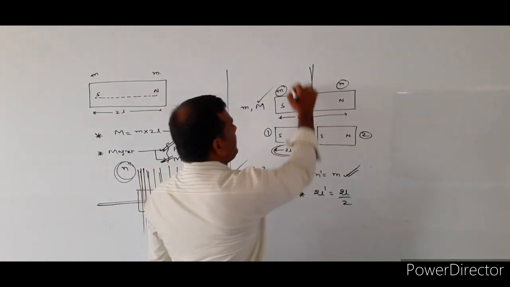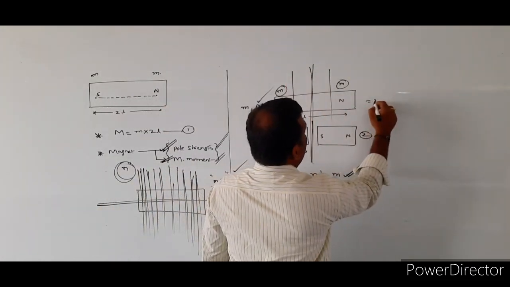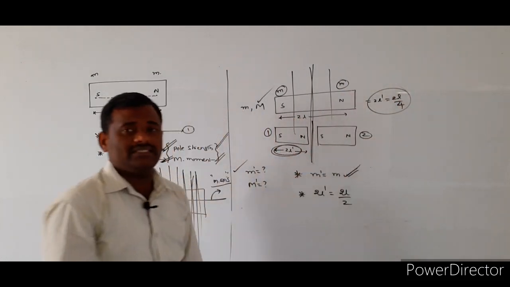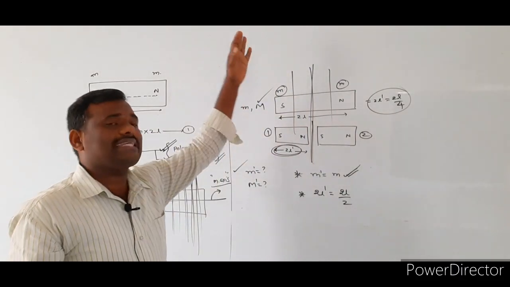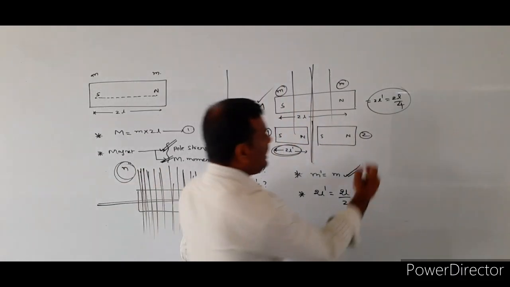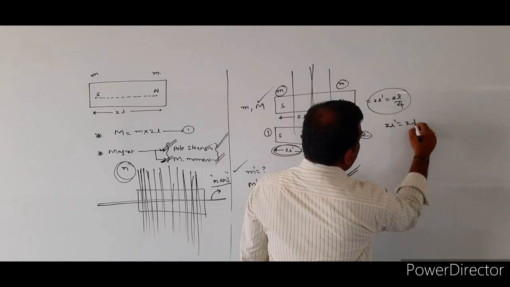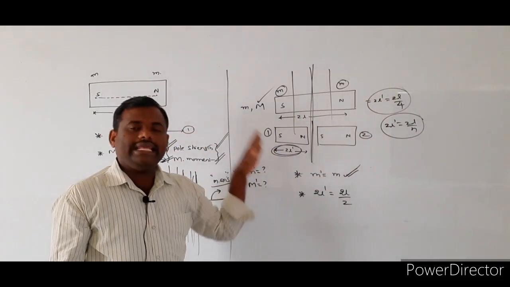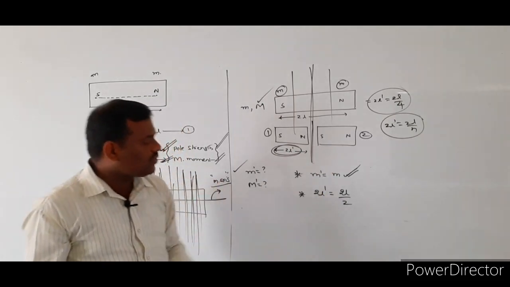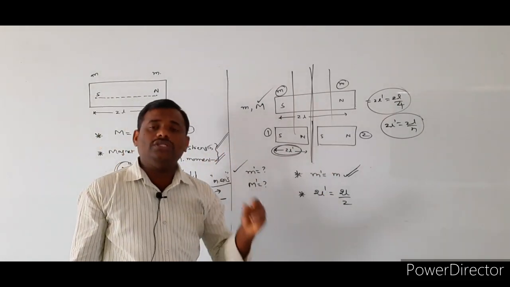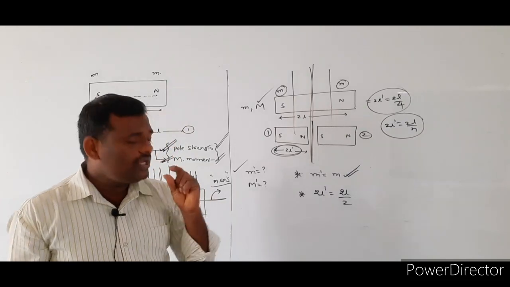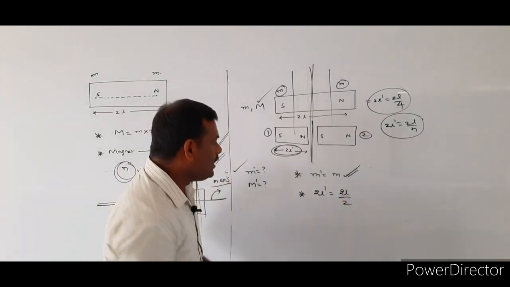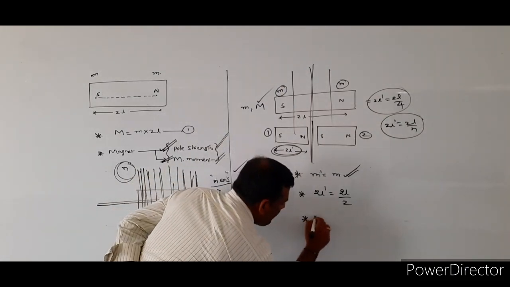Suppose if it is cut into 4 equal parts, we will write 2L dash is equal to what? 2L by 4. If it is cut into n equal parts, at that time 2L dash is equal to 2L by n. So according to our assumption, it is cut into two equal parts, so the magnetic length of the new magnet, 2L dash, is equal to 2L by 2. Now, how can we calculate the new magnetic moment?